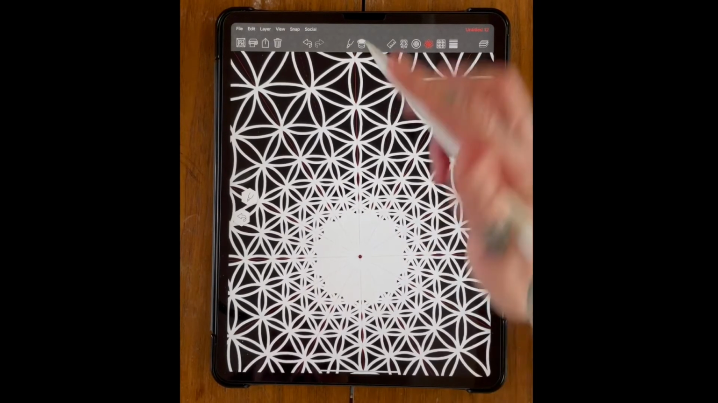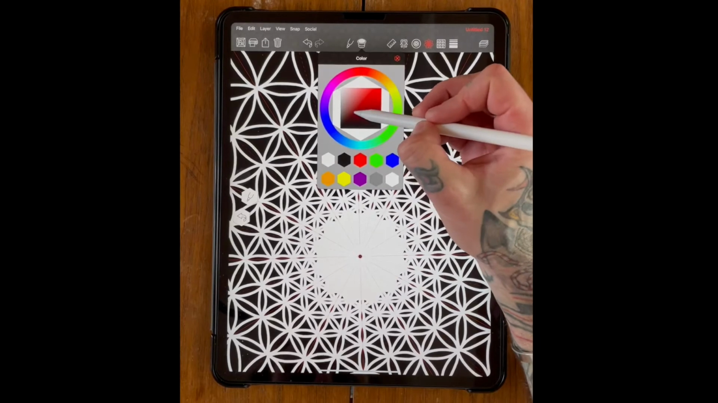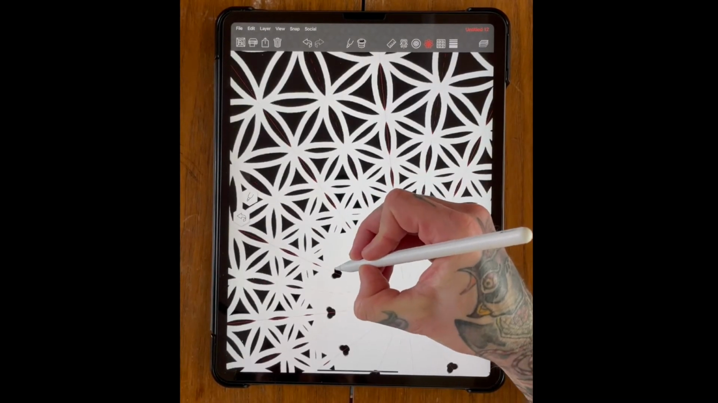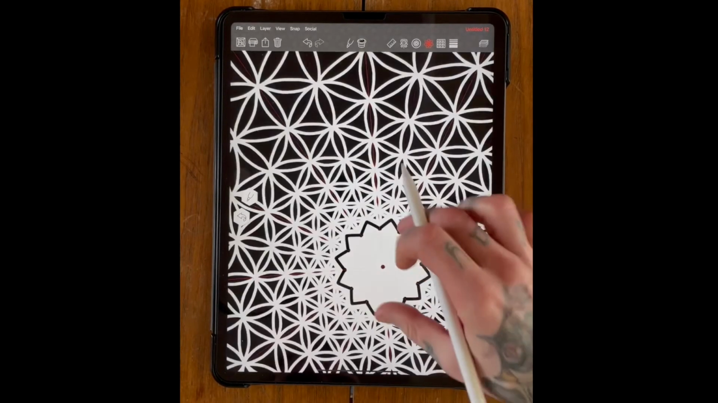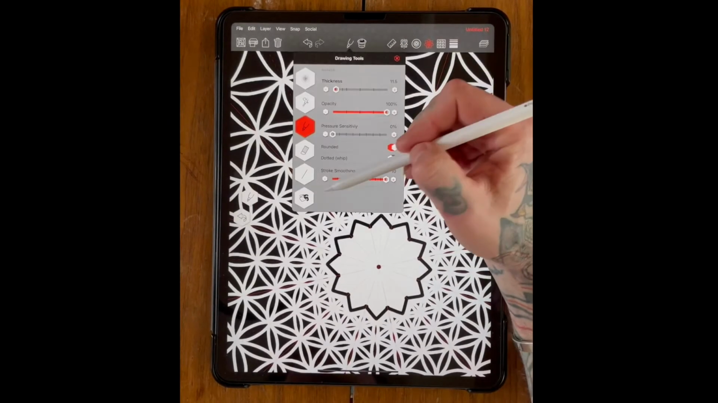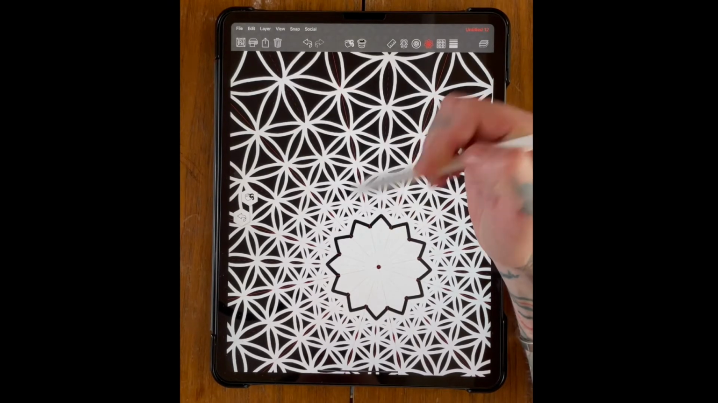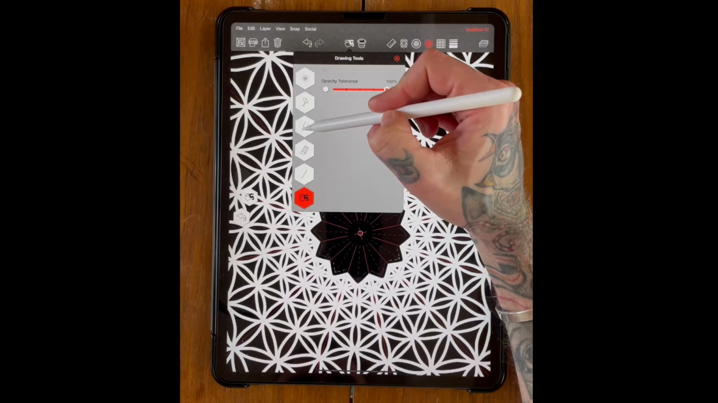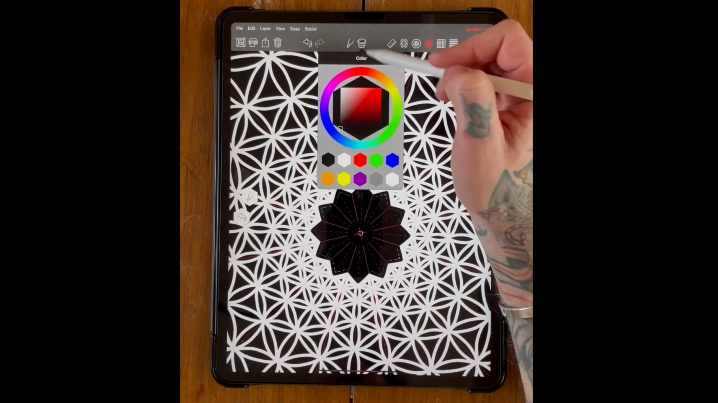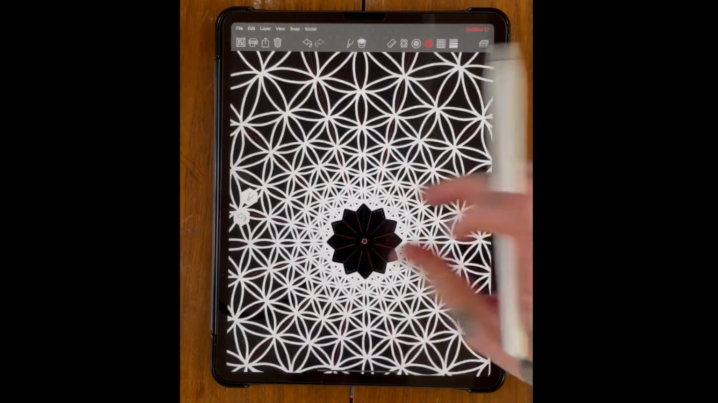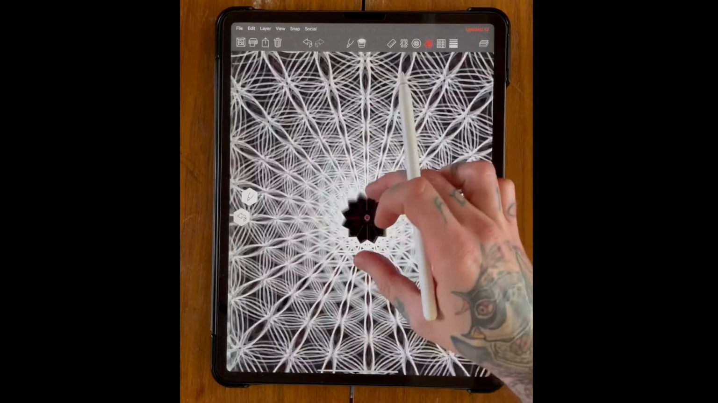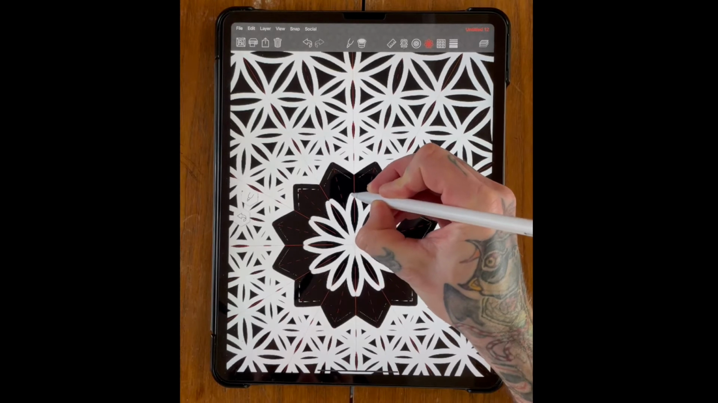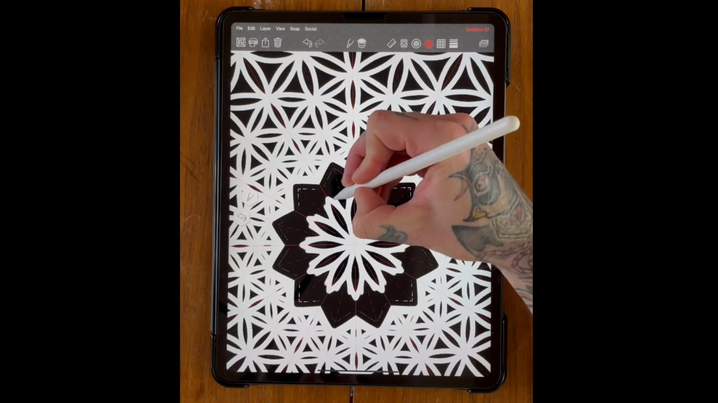Yeah, that's fine like that. So the next thing I'm going to do is change the color to black, and then just draw the edge of the center of the design and come down, and you can fill that in black like so. And come back over, select your pen tool, change the color to white, and then get that centered. And then from the center you can start drawing outwards like so.